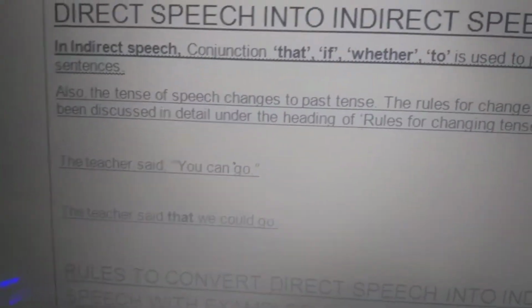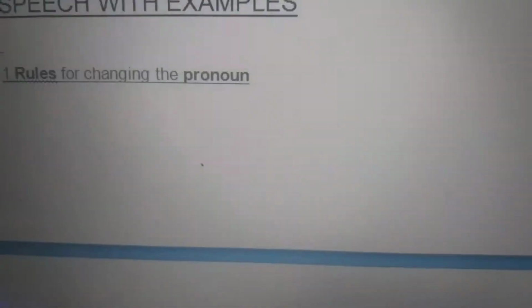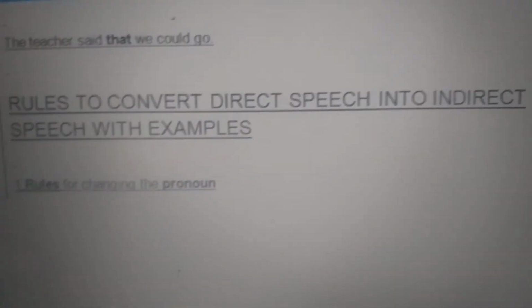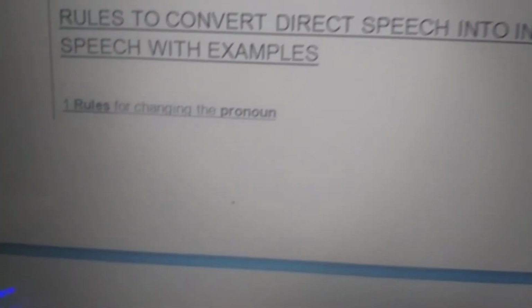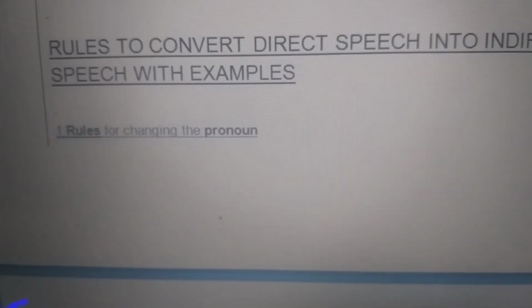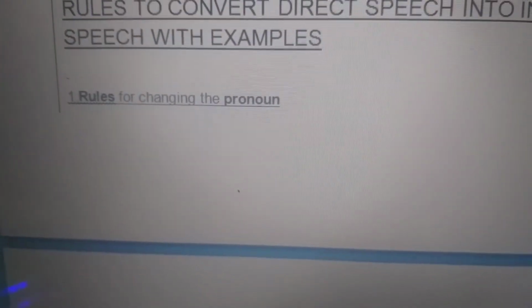Then come the rules to convert direct speech into indirect speech with examples. You see the rules for changing the pronouns.